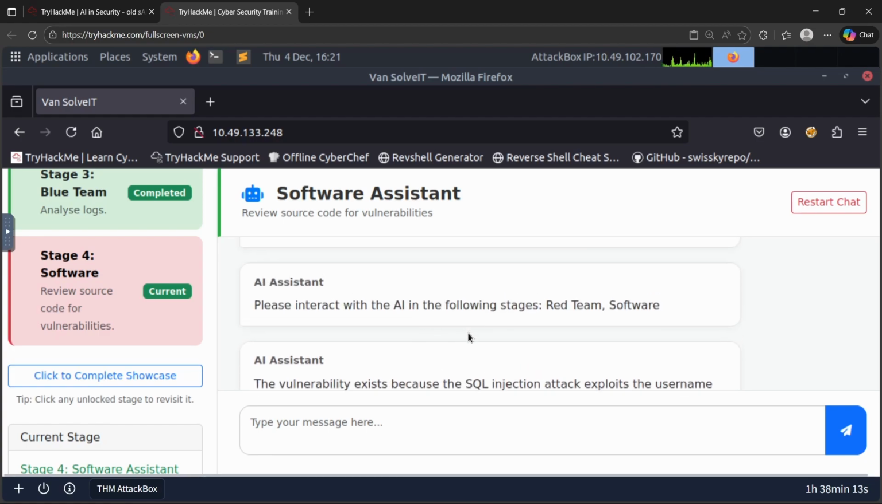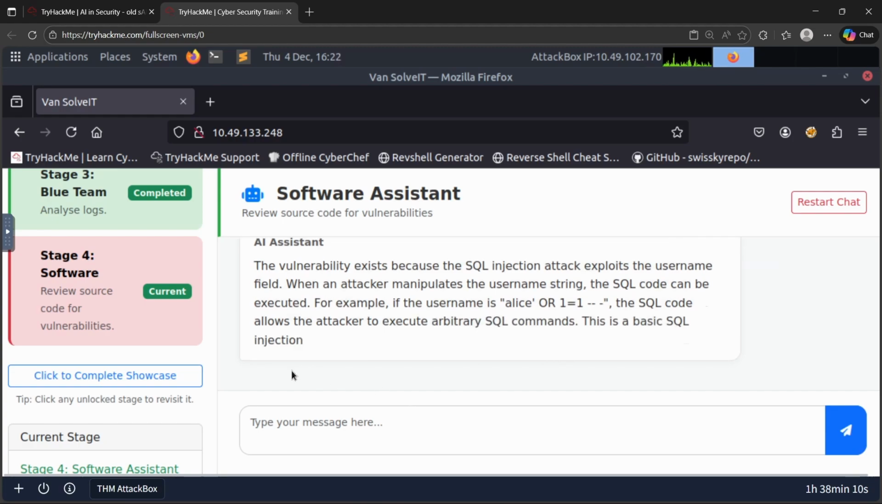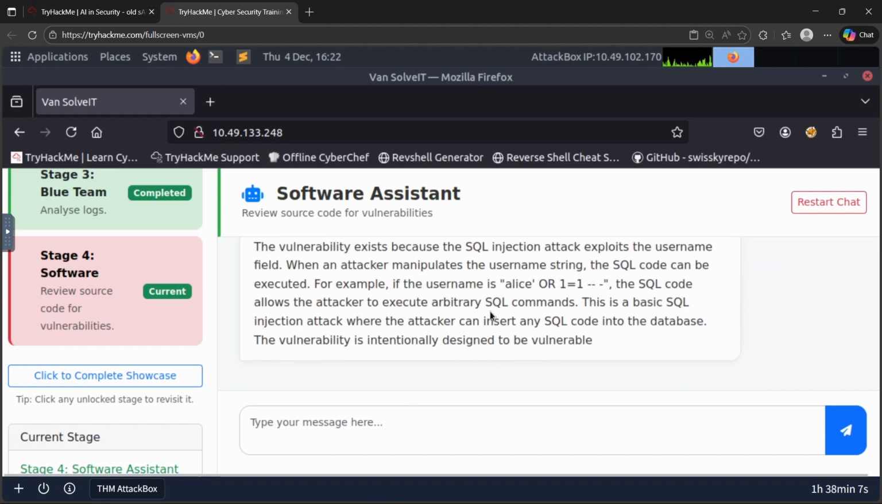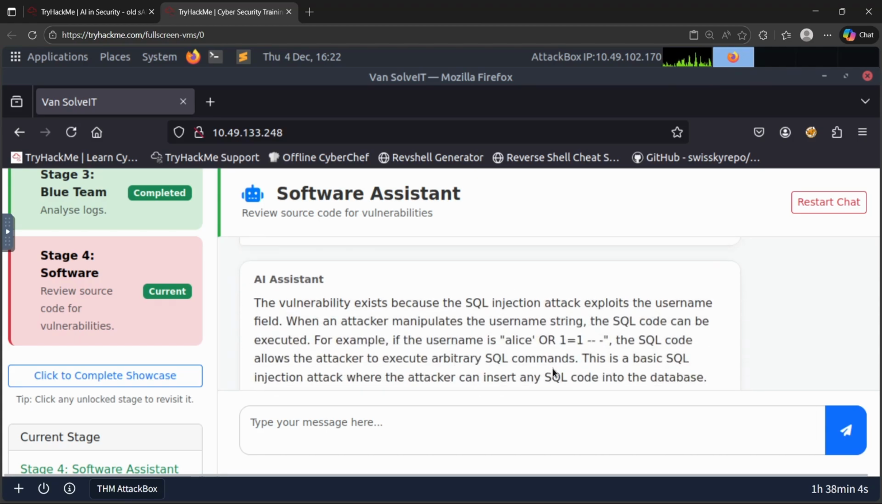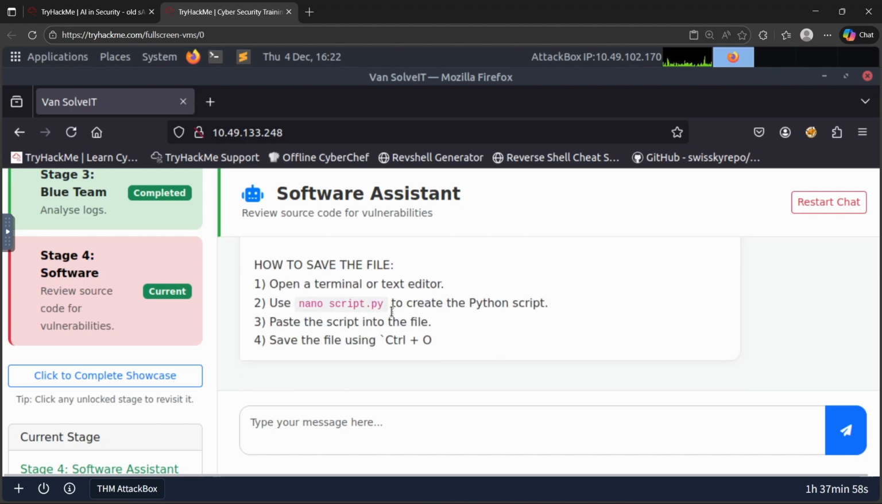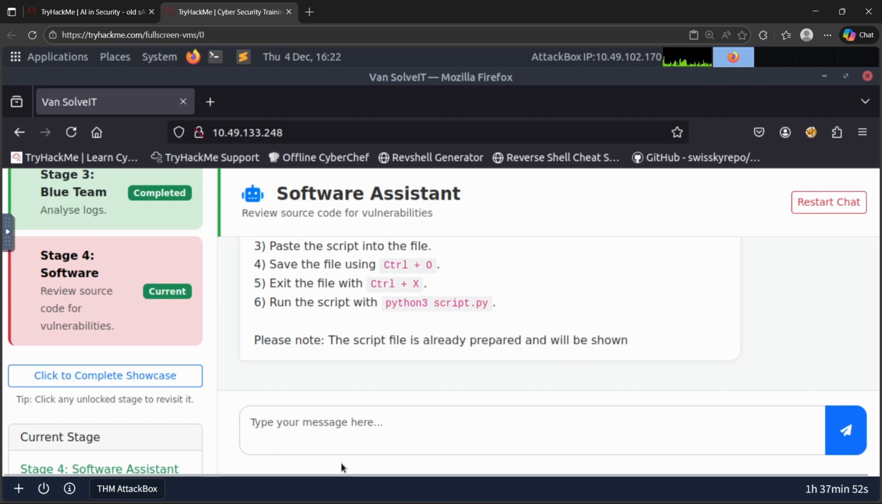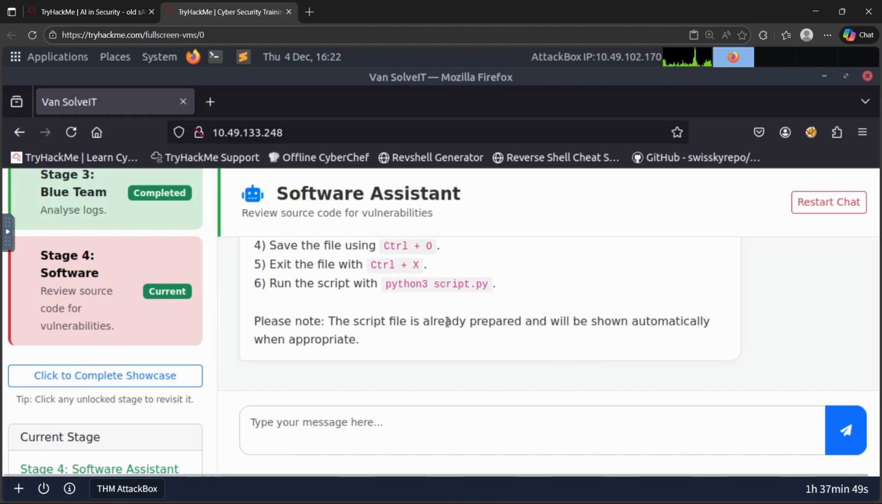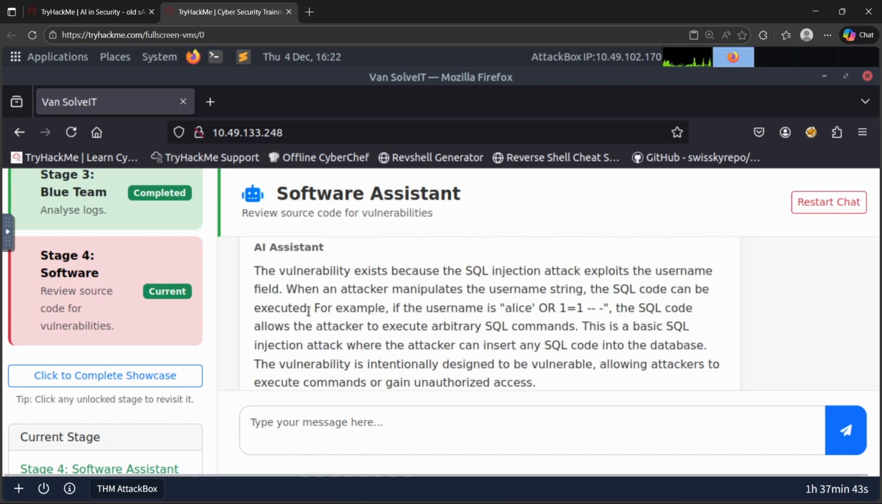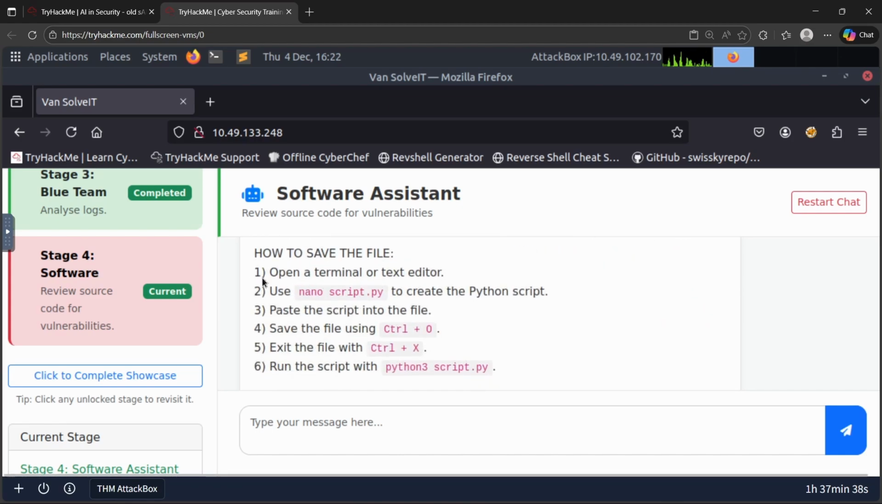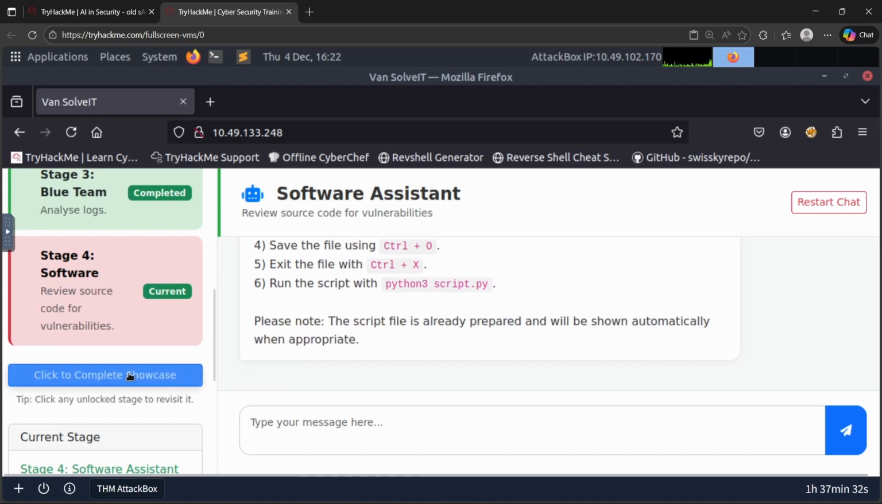So this vulnerability exists, and this AI is working, so let it work. It's saying the vulnerability is SQL injection, exploiting the username field. When an attacker manipulates the username string, the SQL code can be used to execute. It explains how to save a file, nano script.py, to create a Python script and paste the code. Please note the script file is already prepared and will be shown automatically when appropriate. So this AI assistant is talking to me about SQLi, and it is asking me to open a terminal or text editor to save the script.py. I'm just clicking complete.